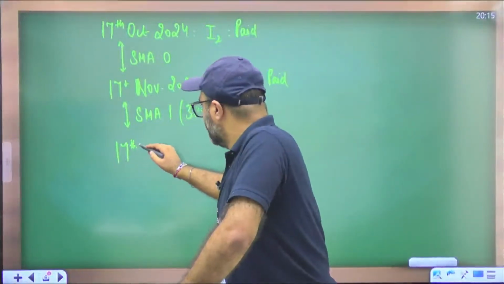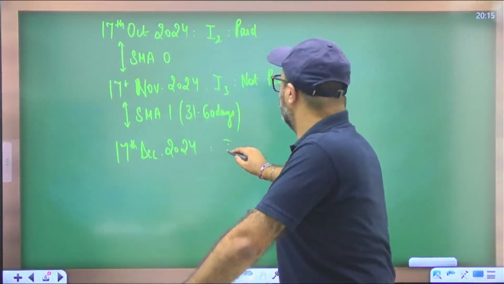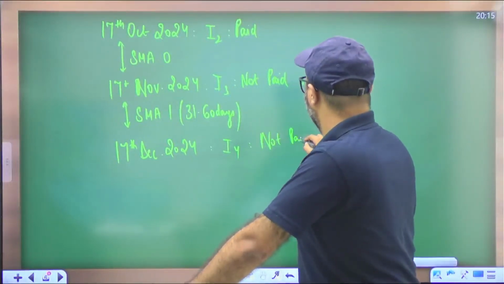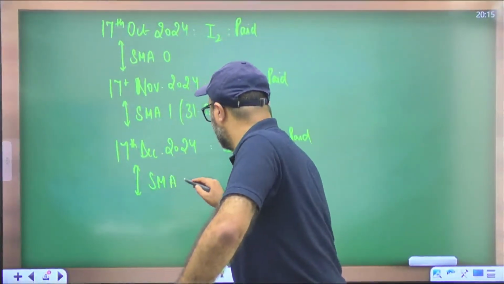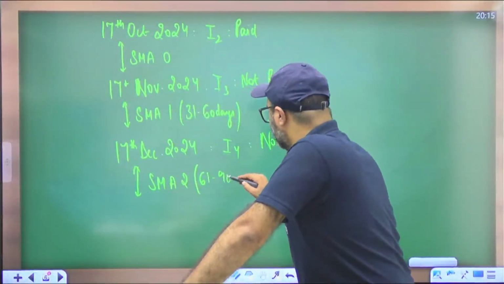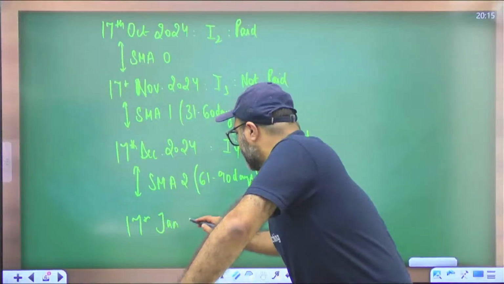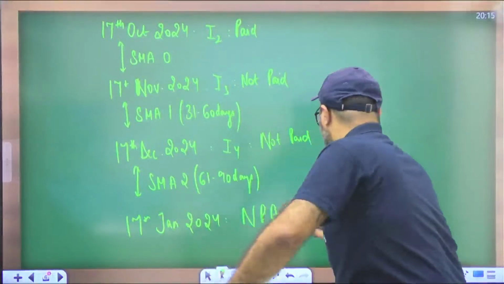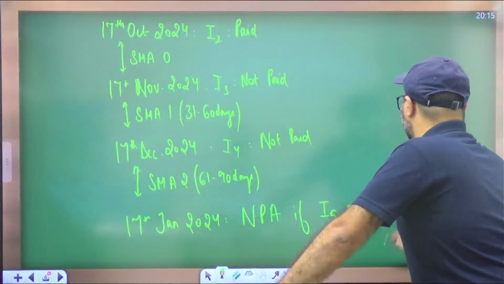And if on 31st December 2024 you have not paid your fourth installment, then it will be termed as SMA 2, that is 61 to 90 days. And after 90 days, if you have not paid the installment on 17th of January, then your loan will be declared as NPA, if the fifth installment is not paid.